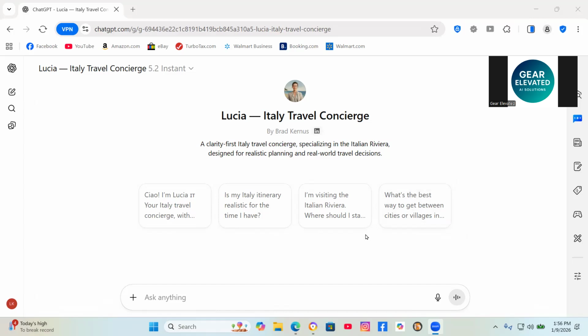You see here the initial welcome screen or landing page, if you will, of the Italy Travel Concierge, Lucia. And it gives you some sample options in terms of conversation starters. There's one, two, three, four. And these are all adjustable, changeable, editable, but just a way to get the conversation started easily for a new user.